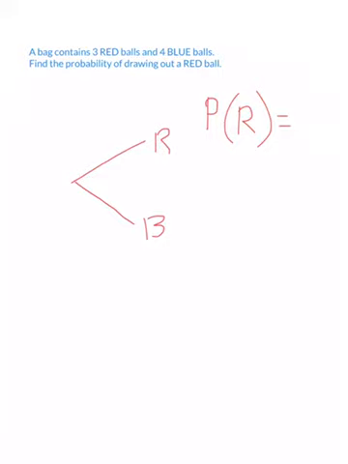So question here, a bag contains 3 red balls and 4 blue balls. Find the probability for drawing out a red ball. So what we've got here is a little tree diagram here. We've got red and blue. And red is there and blue is there. And we know we've got 7 balls altogether. So the probability of red is going to be the number of ways we can pull out a red ball. We know there's 3 and we're going to choose 1. So it's actually we can put some combinations in here, see? 3, choose 1, divided by how many balls are there altogether? 7. Well, that's 7, choose 1.